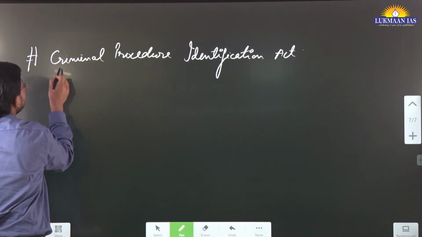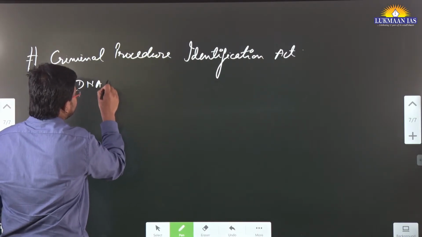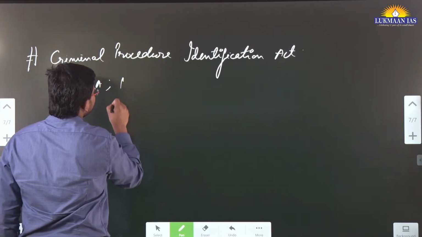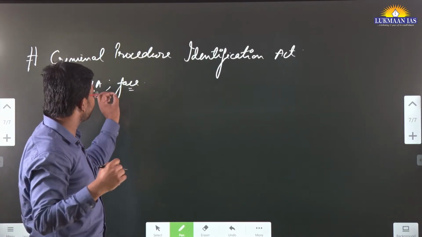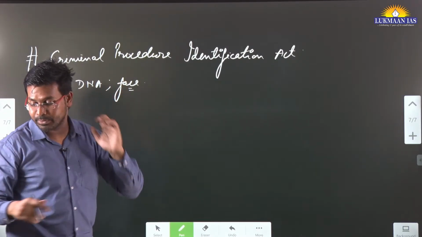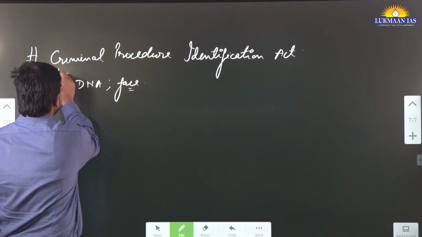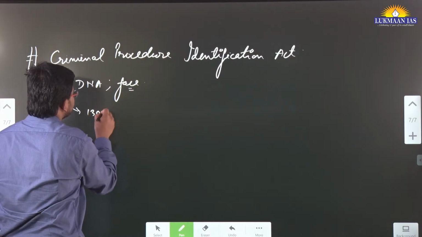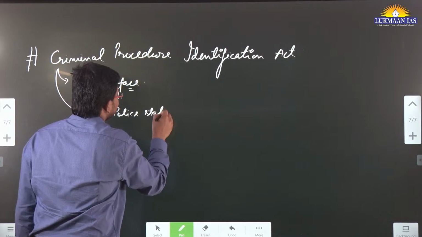they are introducing devices. These devices will be able to keep a record of the DNA of the suspects, and also they will be able to read the faces of those people. So this is the act, Criminal Procedure Identification Act, and they are going to introduce this in about 1300 police stations in India.